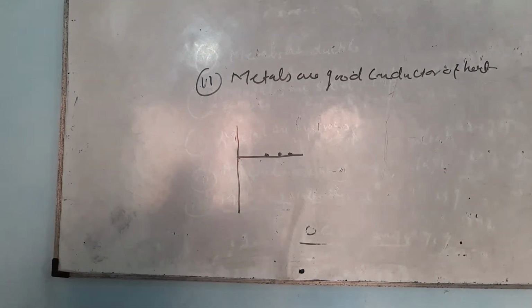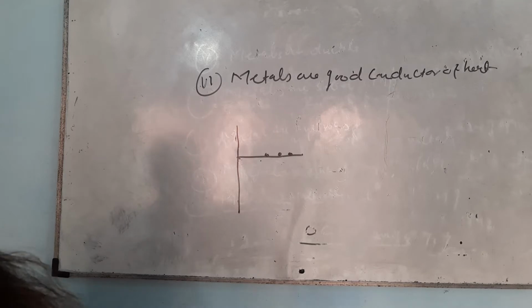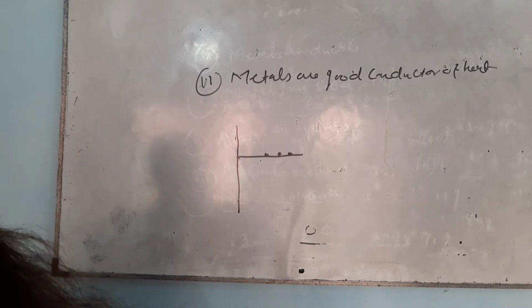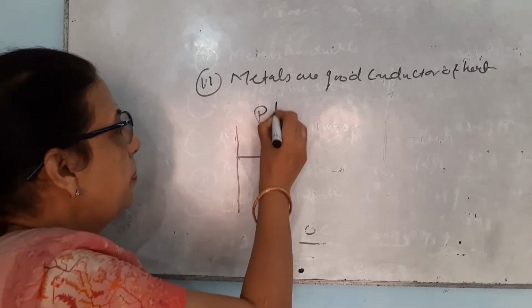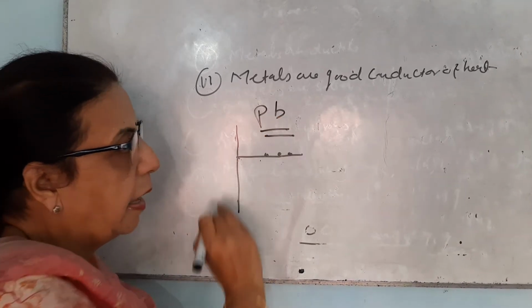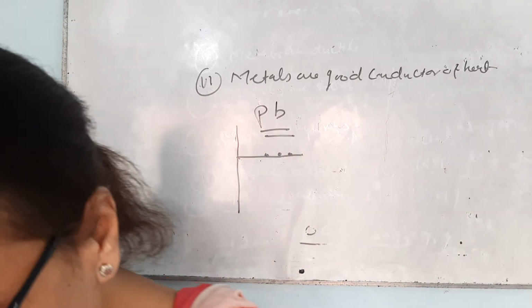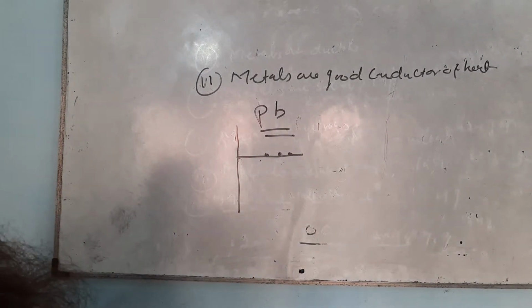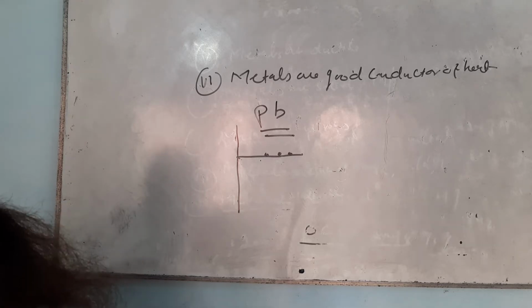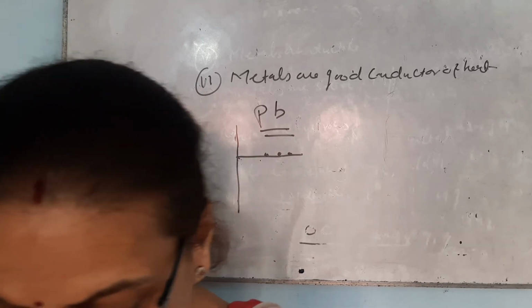Now, copper and aluminium are good conductors of heat. Lead, Pb, is the poorest conductor of heat. Now, the next property is that metals are good conductors of electricity.